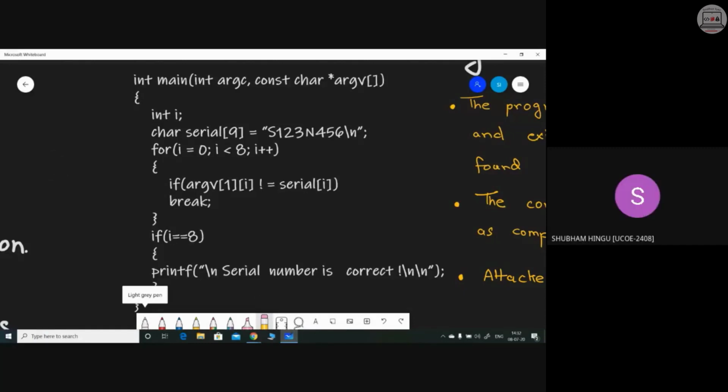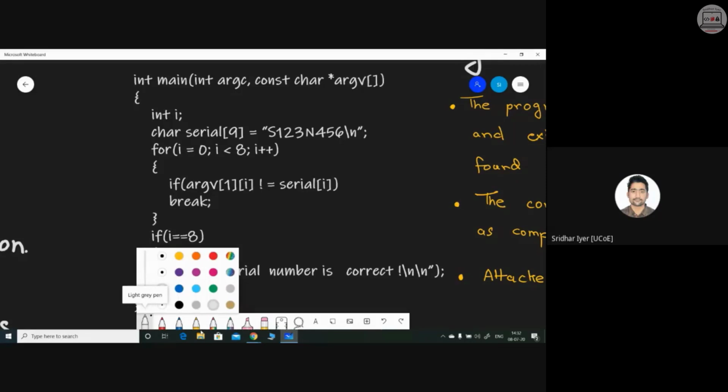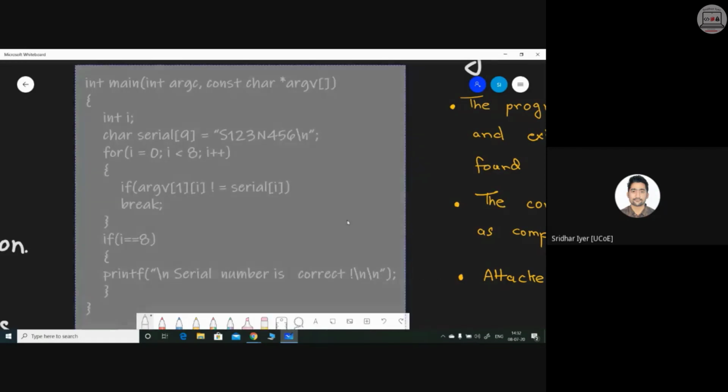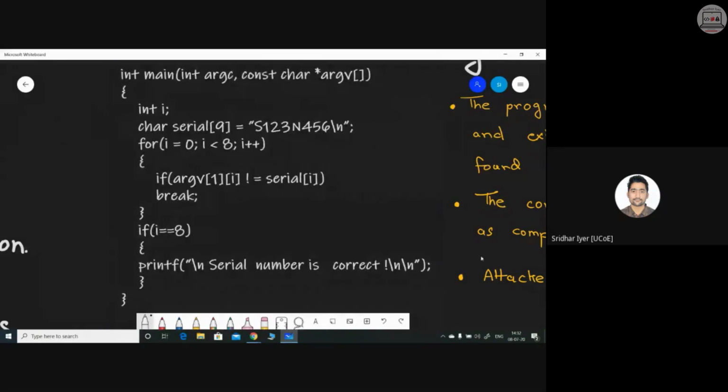Yes, sir. In the for loop, if the if condition is being used, then we would try character by character. If our control remains in the for loop for a longer time, then we would assume that the encountered character is correct. This way we would try to crack that password. Very good. Correct answer. So let me now tell the exact explanation.